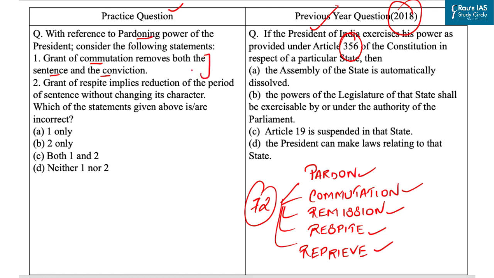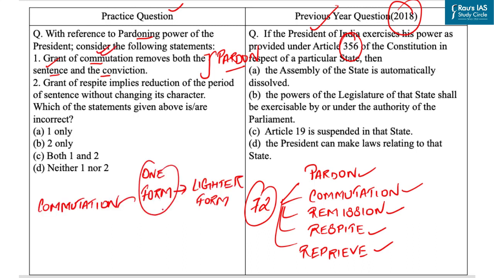Now the given statement best describes pardon, which completely absolves the convict from all the sentences, punishments and disqualifications, whereas commutation denotes the substitution of one form of punishment for a lighter form. For example, a death sentence may be commuted to rigorous imprisonment. So with this, our first statement is incorrect.